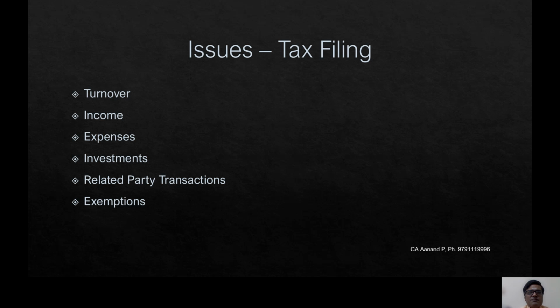Next come the investments. When it comes to investments, what are all the investments he has made? Whether the investments are backed by the income, whether he has obtained any loan for investments. All these things have to be kept in mind. Next is the related party transactions.